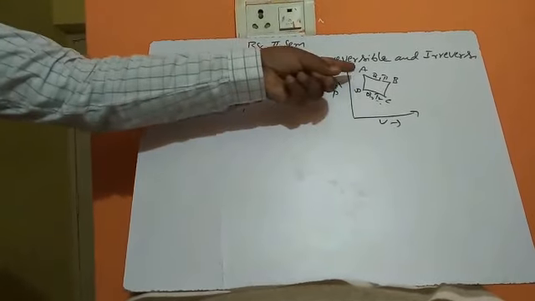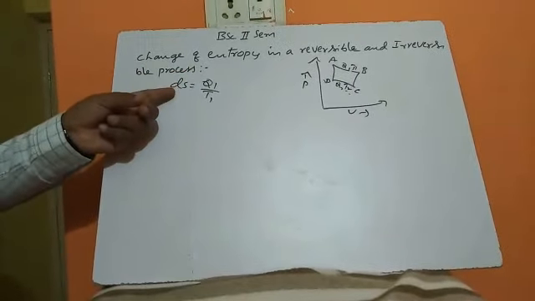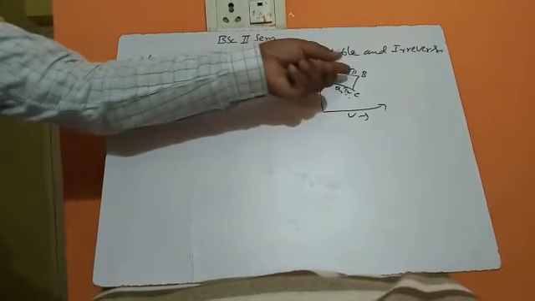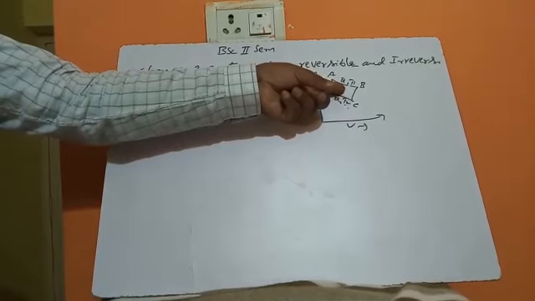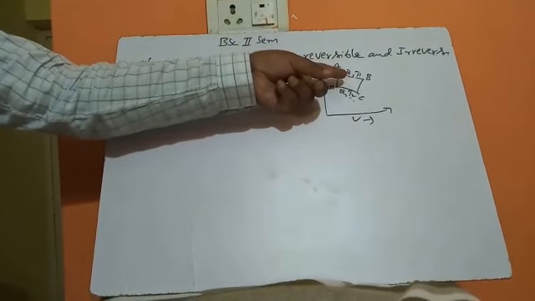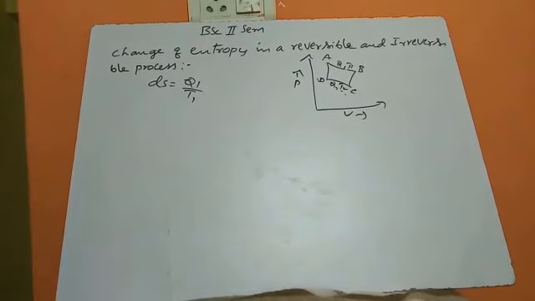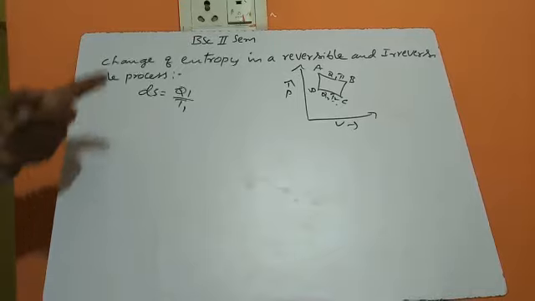In this indicator diagram, AB represents an increase in entropy. If you come to BC, I already told that it's an adiabatic process. Because of that, entropy here remains constant. No change in entropy in an adiabatic process. Why?